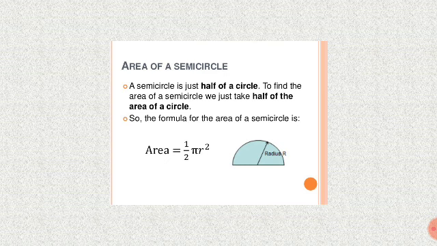Area of a semicircle. A semicircle is just half of a circle. To find the area of a semicircle, we just take half of the area of the circle. The circle is split into semicircles. So the formula for the area of a semicircle is area equal to 1 by 2 pi r square.